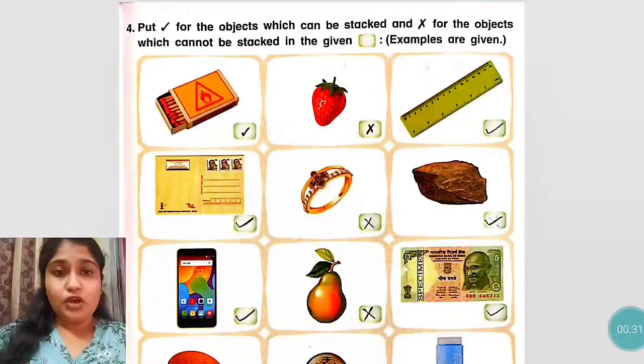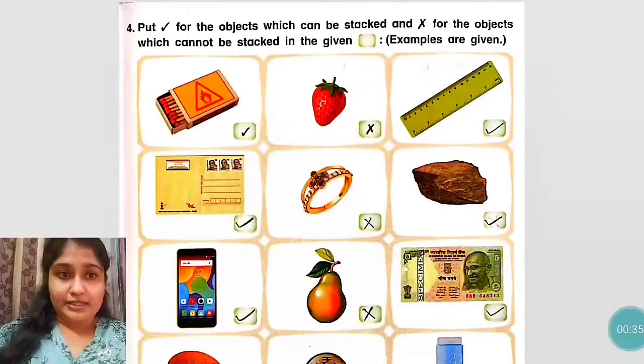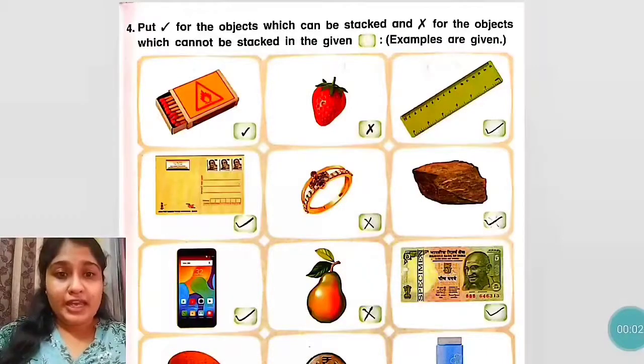So postcards को हम एक के ऊपर एक रख के उसका stack बना सकते हैं. Okay, so in that box put a tick mark there. Yes, the fifth picture is of a ring. So ring is a round object. Round objects cannot be stacked.